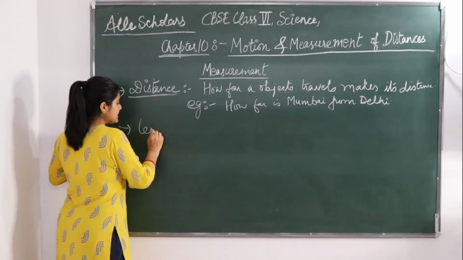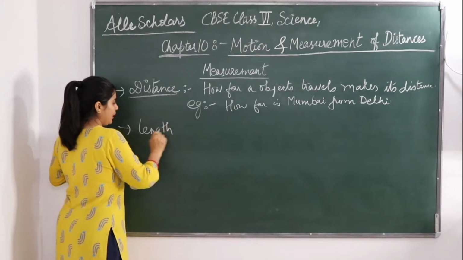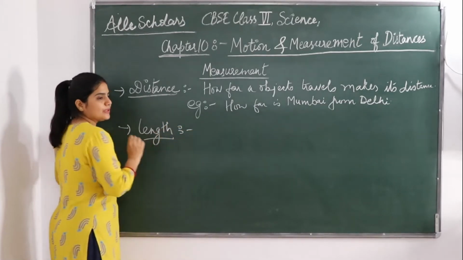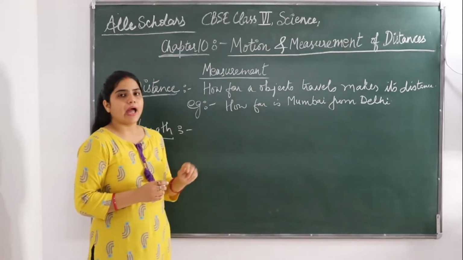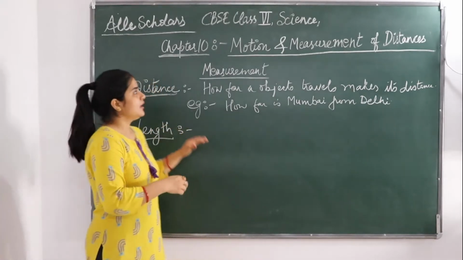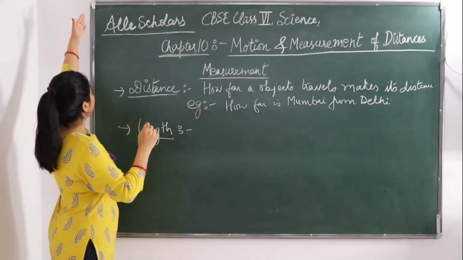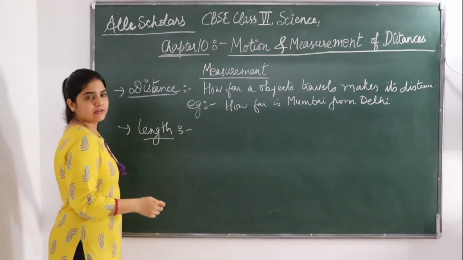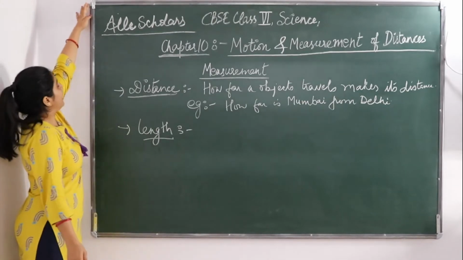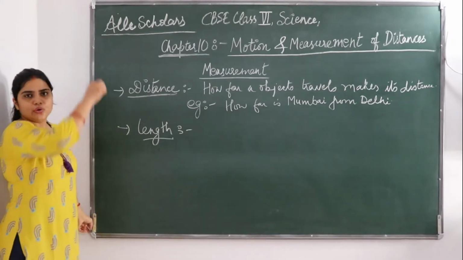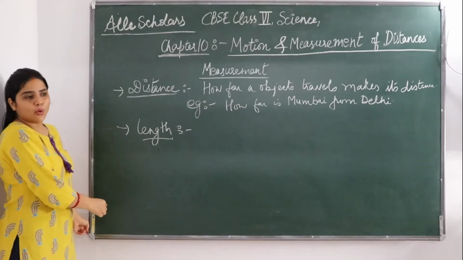Next, what is length? Length tells us how long an object is. If you look at this board, how long is this object? If you measure it from one point to another, this will give you the length of this board.